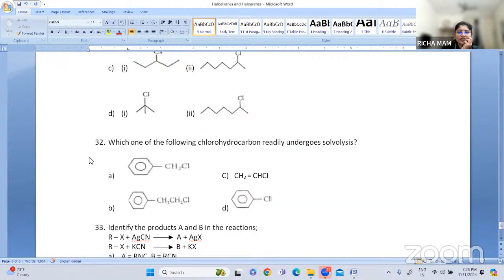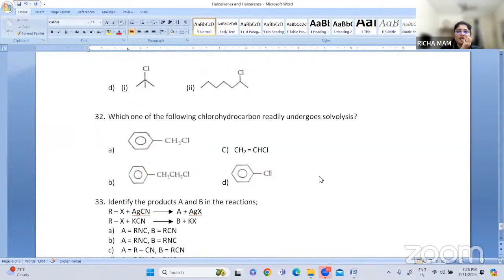Okay, fine. Next one: which of the following chlorohydrocarbons readily undergoes solvolysis? Here the answer is option A, because of the benzyl carbocation. Benzyl carbocations are more stable due to resonance. So whenever benzyl carbocations are there, they will be the most stable, so it will easily undergo solvolysis. Remember that. So option A.